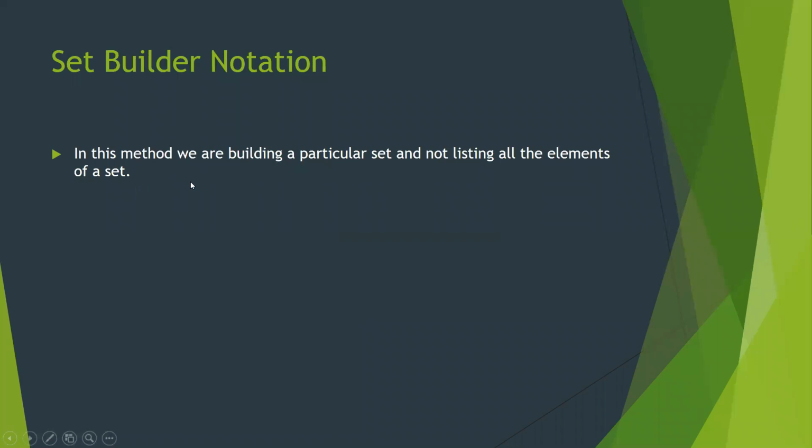Set builder notation. If I ask you to make a set of natural numbers till 1000, is it easy to write down in tabular form? What will you do?